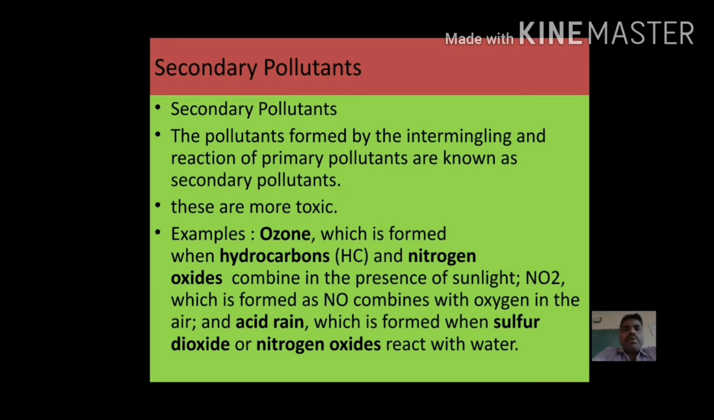If we compare primary pollutants and secondary pollutants, primary pollutants are less toxic and secondary pollutants are more toxic. Just to remember, they may ask the difference between primary pollutants and secondary pollutants. Remember the definition of both primary and secondary pollutants and examples for those. Primary pollutants are less toxic and secondary pollutants are more toxic.